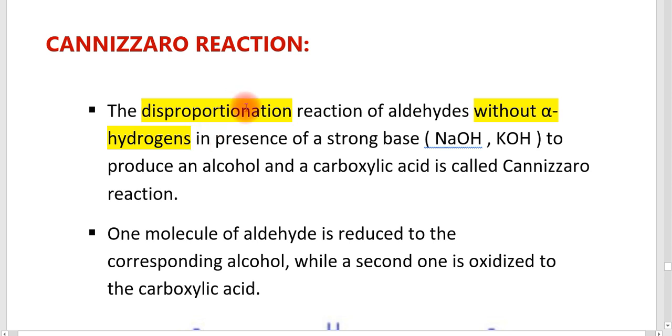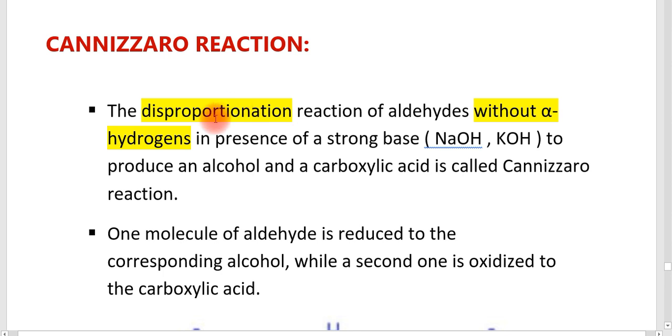But a disproportionation reaction is a redox reaction in which a molecule, an atom or an ion is simultaneously oxidized and reduced, since it involves both the gain and loss of electrons. So once again, a disproportionation reaction is a reaction in which a compound undergoes oxidation as well as reduction. That is, the same substance is undergoing oxidation as well as reduction.